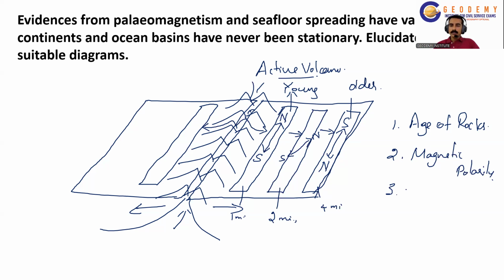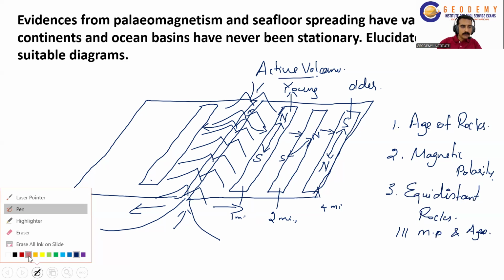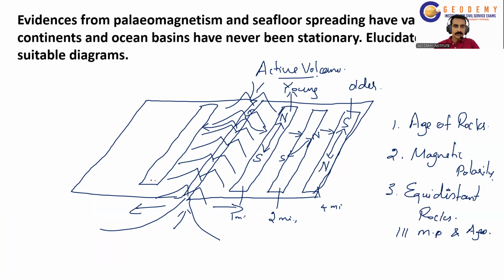Then the third evidence is the equidistant rocks. Here they found a simple thing as an evidence for spreading. The equidistant rocks have similar magnetic polarity and age. That is, these two stripes have the same. I mark this with the red color. These two stripes, that is the equidistant rocks, have the same age and the same magnetic polarity.